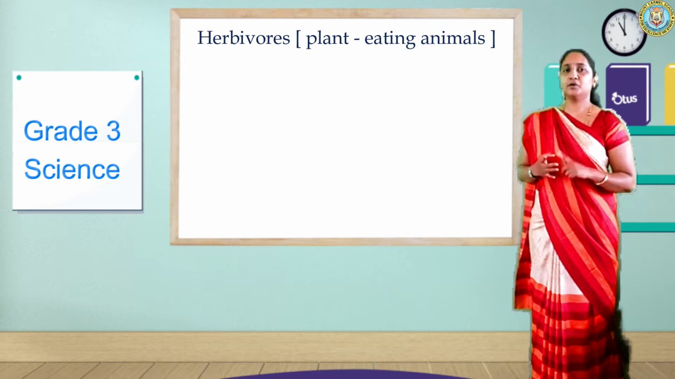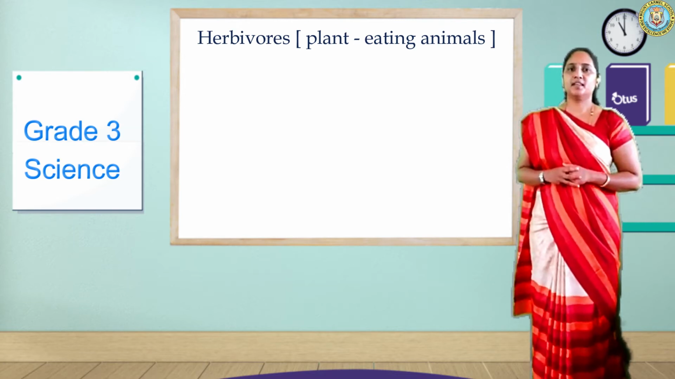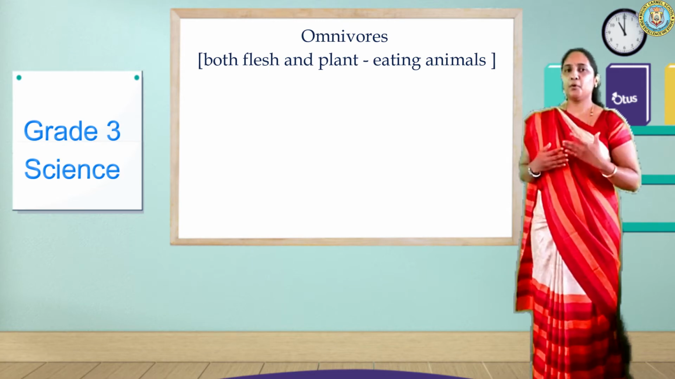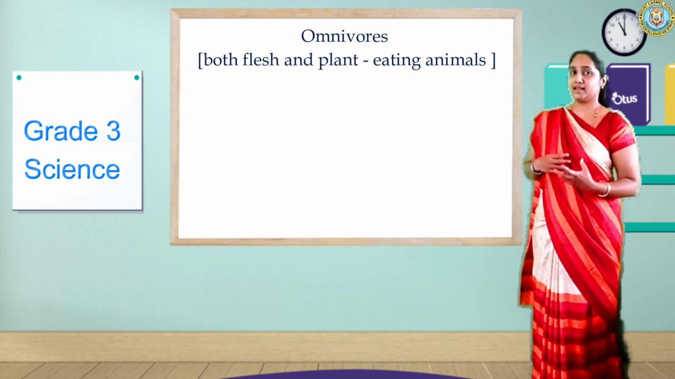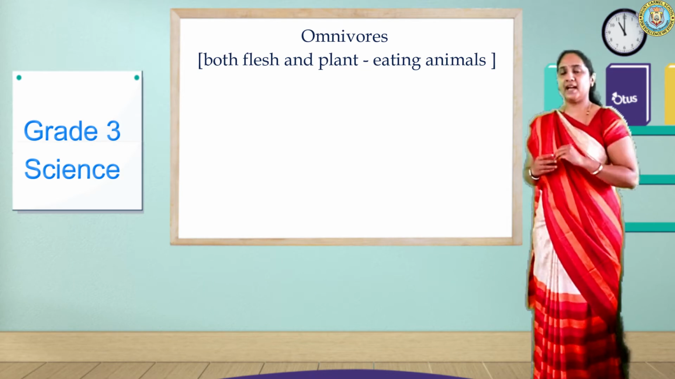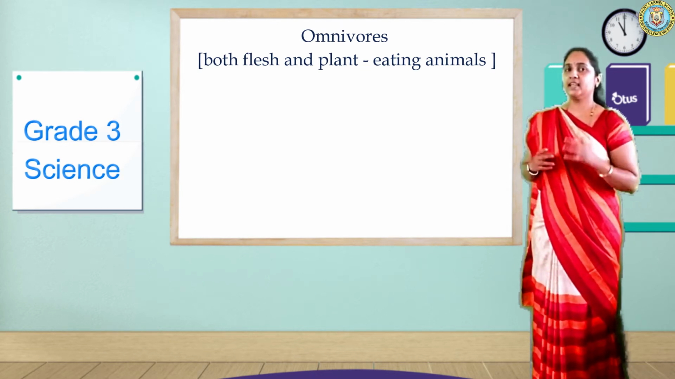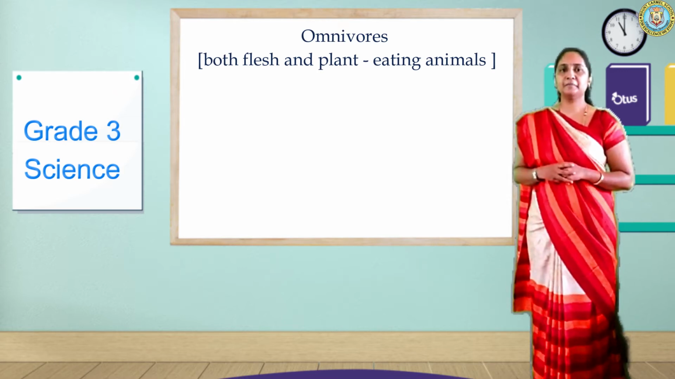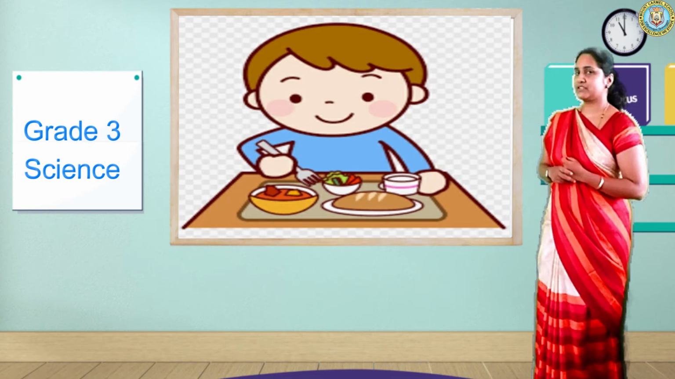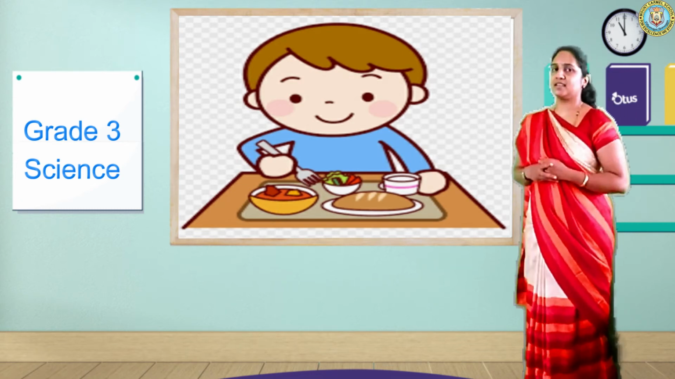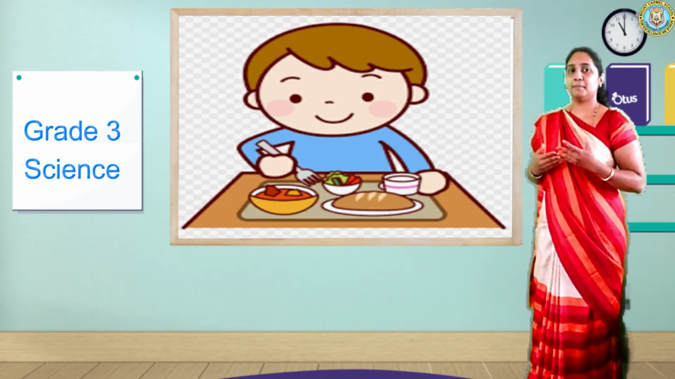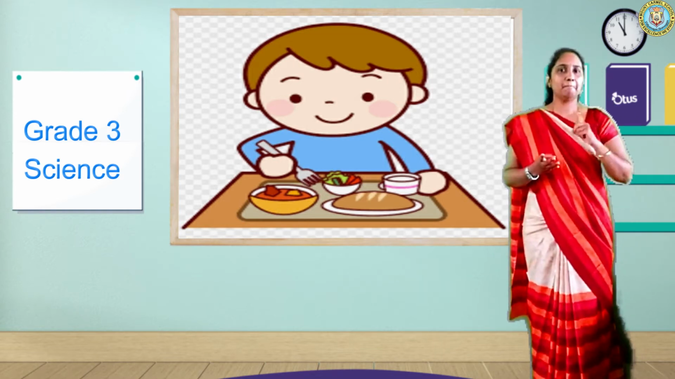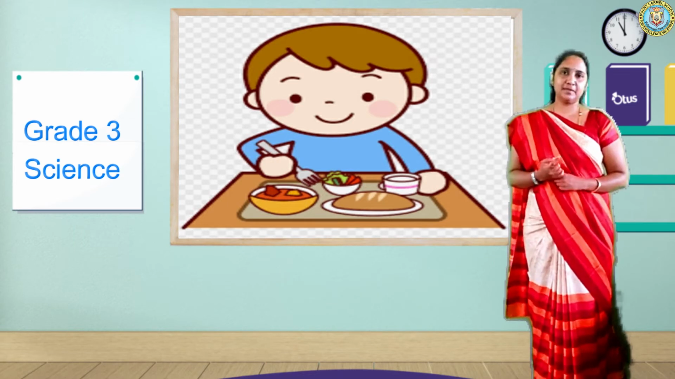Children, what is omnivore? Omnivores are those animals that eat both plants and other animals. Both plant and animal eating animals are called omnivores. Did you understand? Example for omnivores is human beings. Yes, human beings are examples for omnivores because human beings eat both plants and other animals.